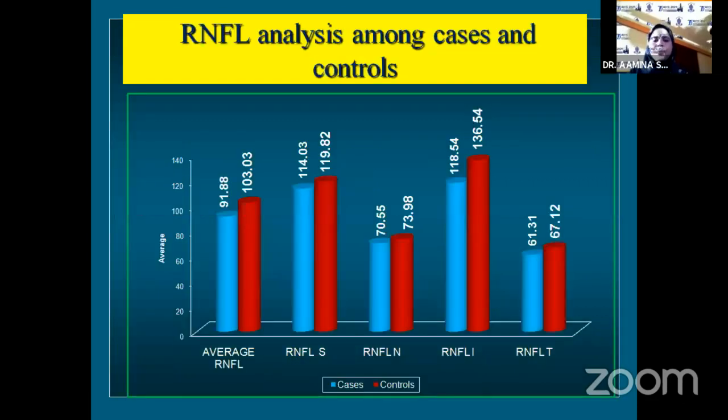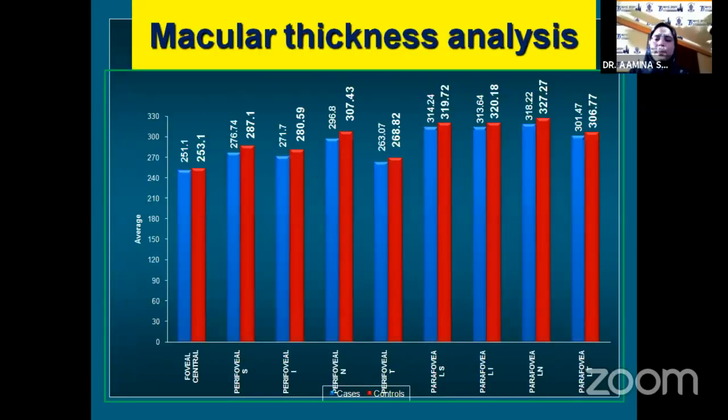When we compared the RNFL thickness among the two groups, we found out that the average RNFL thickness along with RNFL thickness in the superior, inferior, and temporal quadrant was significantly low in patients of HCQ as compared to normal subjects. When we compared the macular thickness among the two groups, we found out that sparing the foveal center, the macular thickness in all the perifoveal as well as parafoveal quadrants was statistically significantly lower in the HCQ user group as compared to control group.